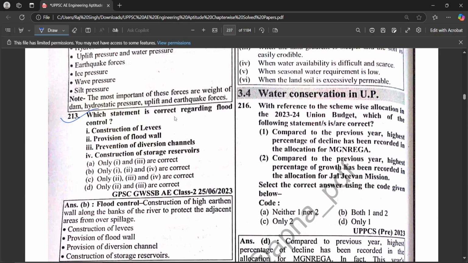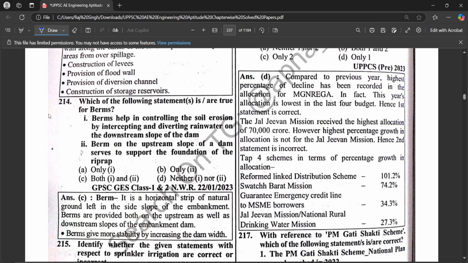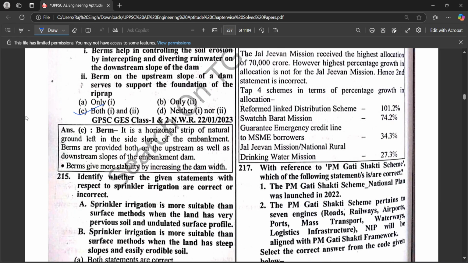Which statement is correct regarding flood control? Construction of levees, provision of flood walls, preservation of diversion channels, construction of storage reservoirs. Options 1, 2, and 4 are correct. Which of the following statements are true for worms? Worms help in controlling soil erosion by intercepting and throttling rainfall on the downstream slope of the dam. On the upstream slope of the dam they serve to support the foundation of the rock. Both statements 1 and 2 are correct.